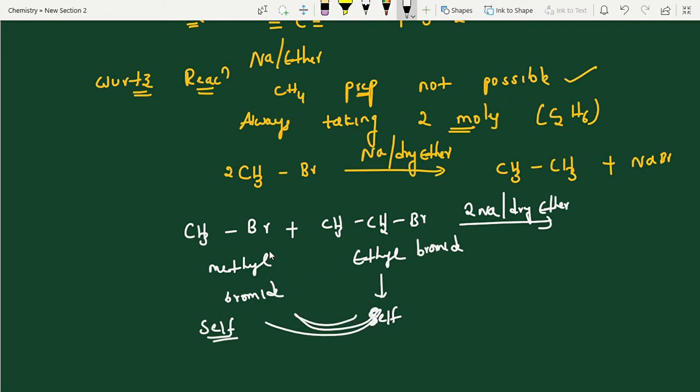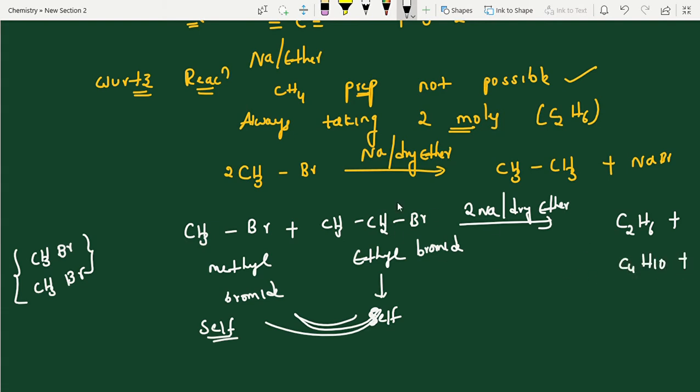See, how many carbons here? 1 carbon. 1 carbon means self product. Self product means 1 more mole of this one is used. Always using 2 moles. So we'll get ethane. Plus this self product. Totally how many carbons? 2 carbons. 2 moles means 4 carbons. That's it. Easily you can write.